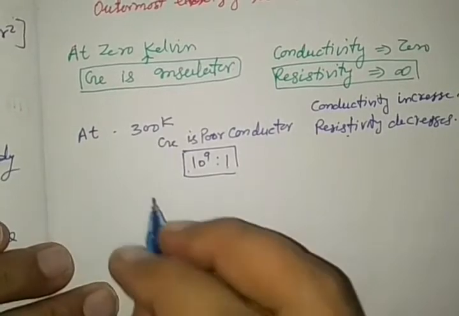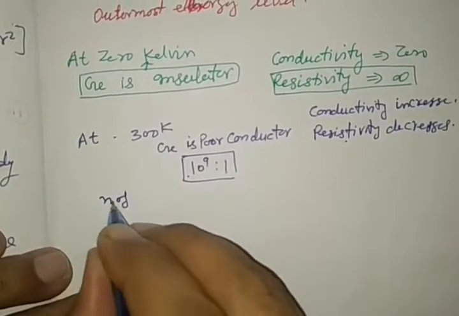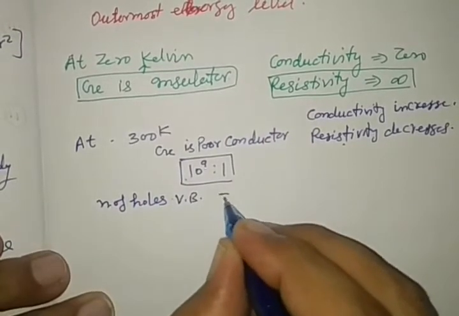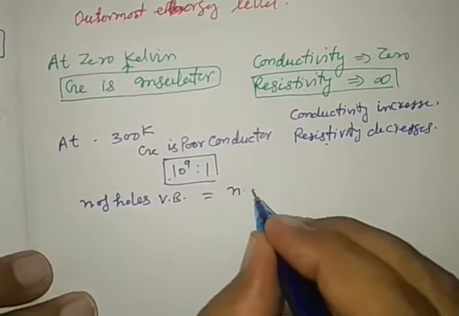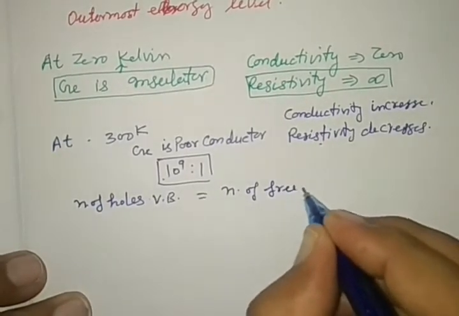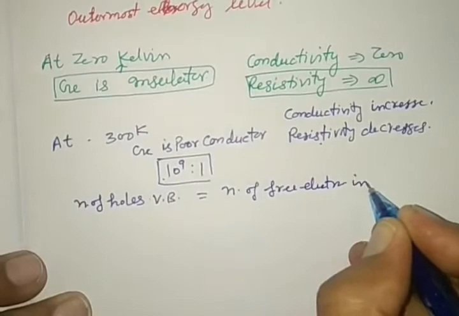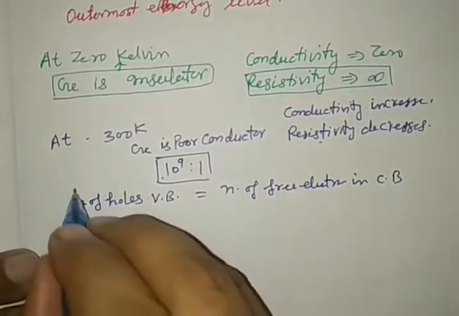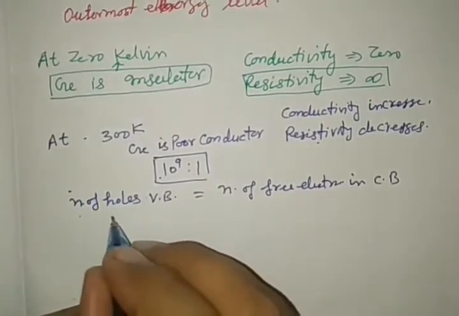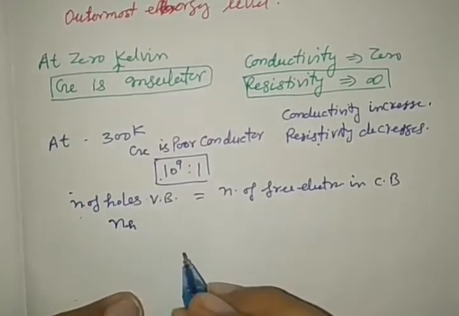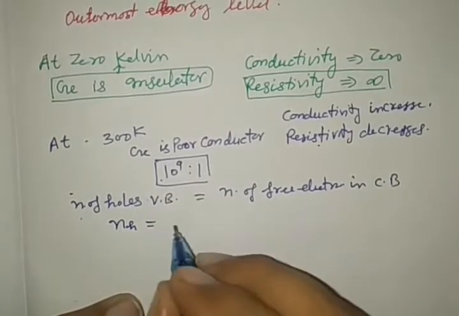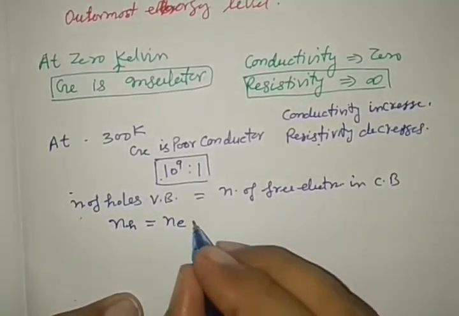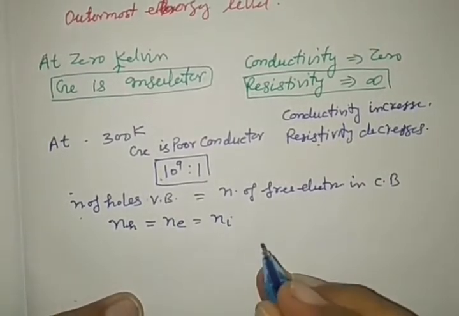At this temperature, the number of holes in the valence band is equal to the number of free electrons in the conduction band, right? And conductivity is due to both. So we may write the number of holes NH in the valence band is equal to the number of electrons in the upper band, the conduction band, and this is represented by the term Ni.